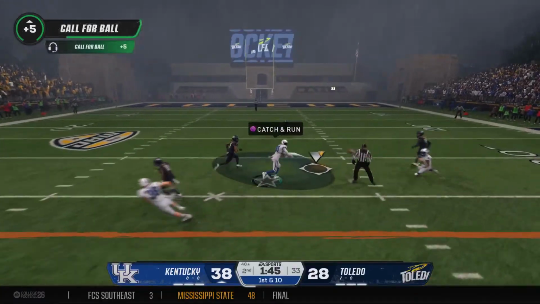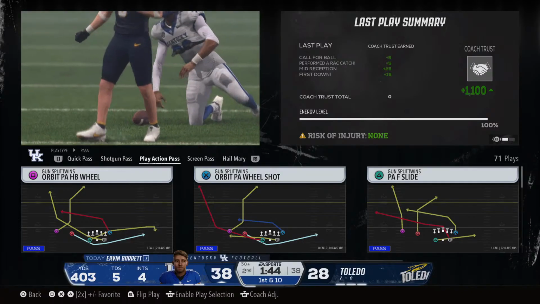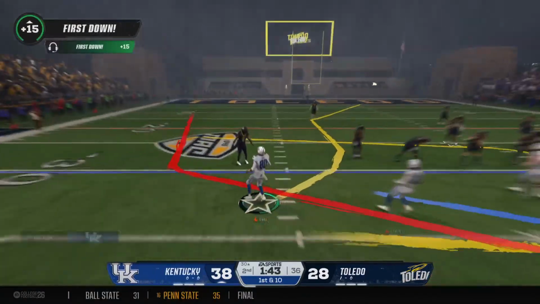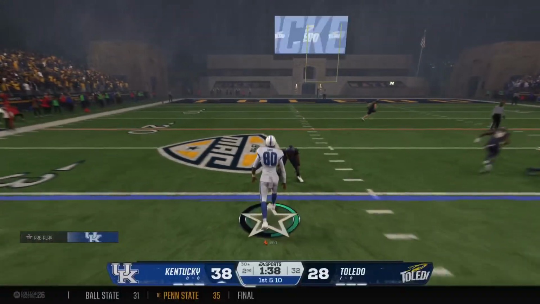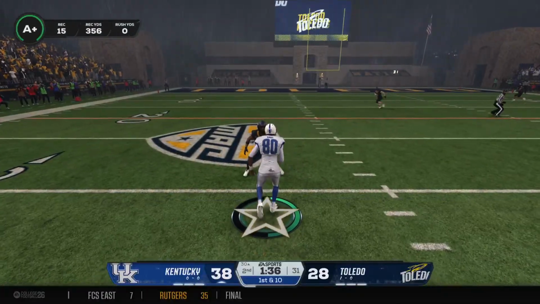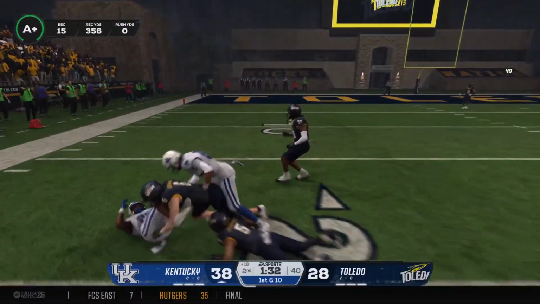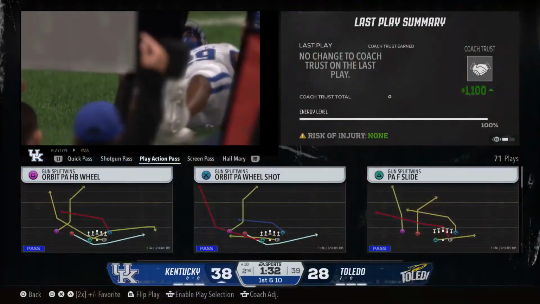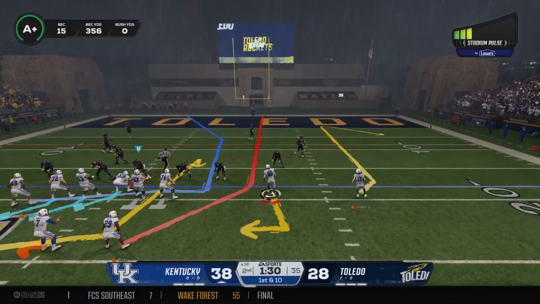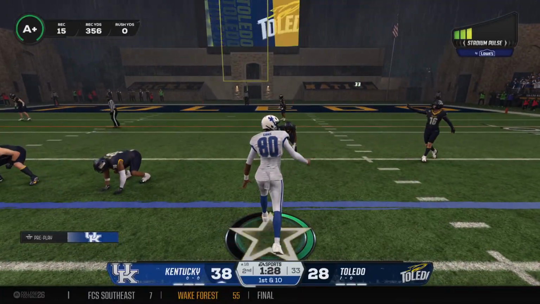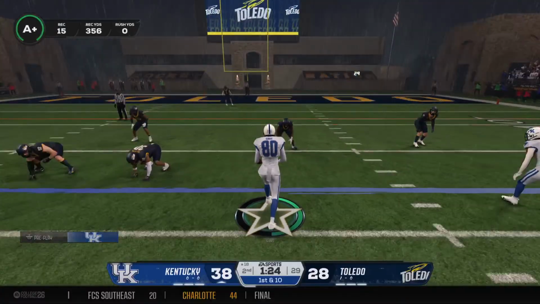Off play action. What a job to lay out and make the catch. Now on first down from the 30. Well, that's another completion. This quarterback's on fire. I get it. He's thrown for over 200 yards in this game, but it's because he's got people helping him out. How about that incredible job diving out, stretching out, and hauling that pass in? Quarterbacks love it when they don't have to be perfect every time they throw the football. And this group of receivers, they are helping out their QB1.